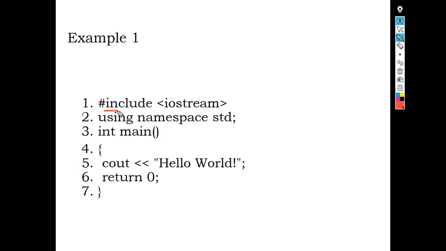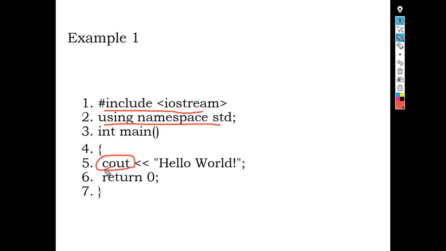Here you can see hash include iostream.h, using namespace std, int main, cout. In C language we used to write printf, round brackets, double quotes, hello world. Now here you are using the object of iostream for giving the output, for printing the data on the screen.